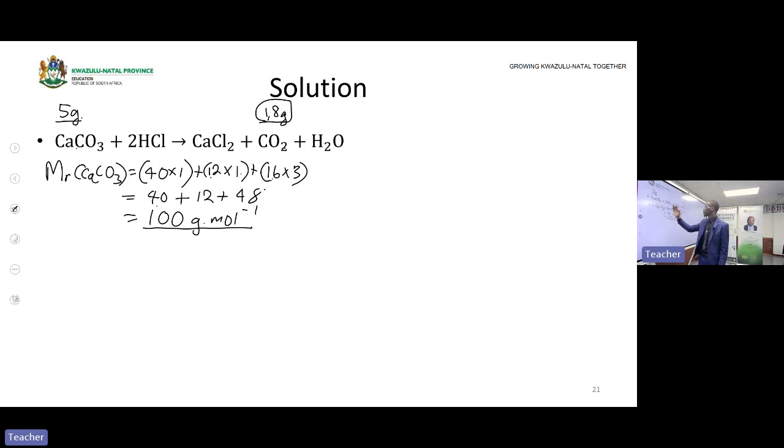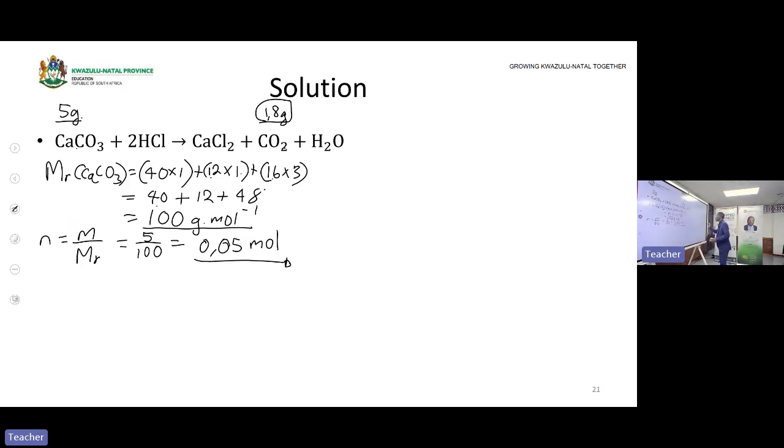Then from the molar mass of calcium carbonate, let us look for the number of moles of calcium carbonate. Number of moles is equal to the mass divided by the molar mass. The mass of calcium carbonate is 5, and the molar mass of calcium carbonate is 100. Then what is the answer? 5 divided by 100 gives you 0.05 mole. That is the number of moles of calcium carbonate.